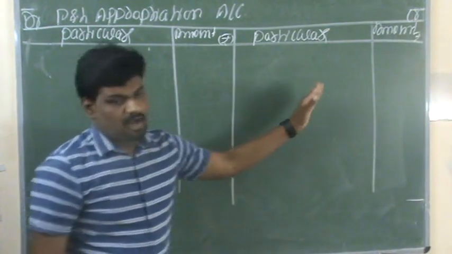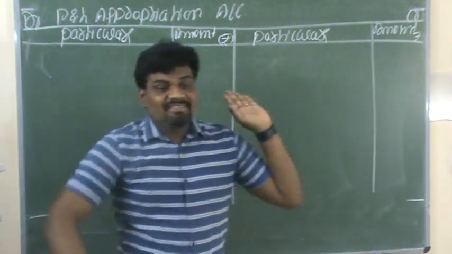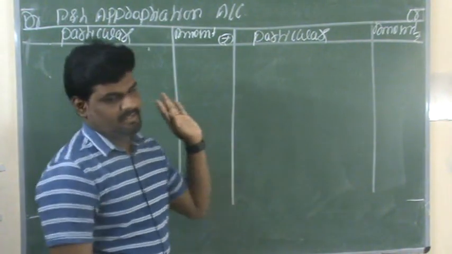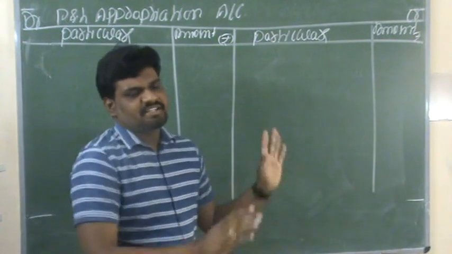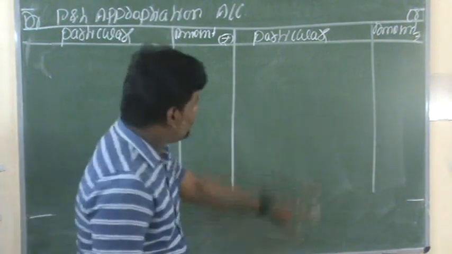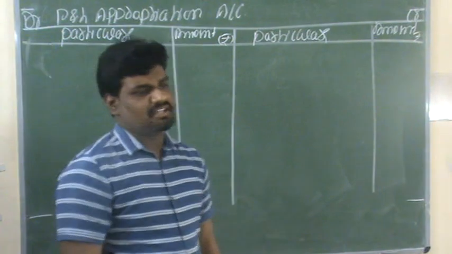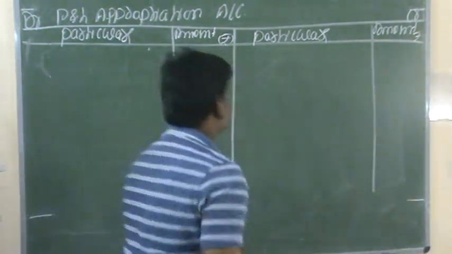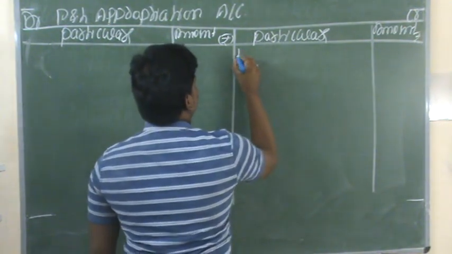This is the format for the preparation of the profit and loss appropriation account when the guarantee is given by the firm as well as partners. In this account, first we need to record whatever the profits are in the business organization. As per the given details, the total profits in the business organization are 90,000. That 90,000 you have to record in the credit side by way of